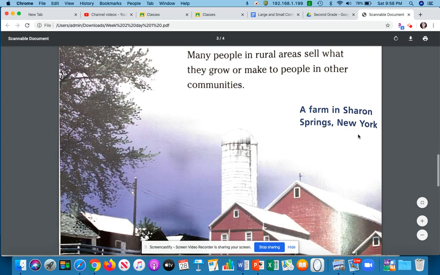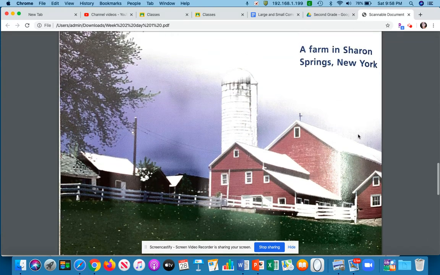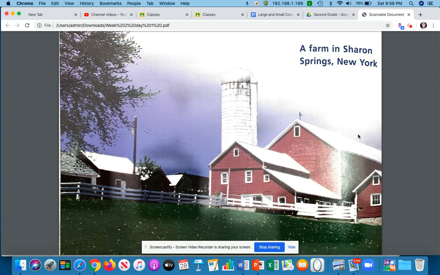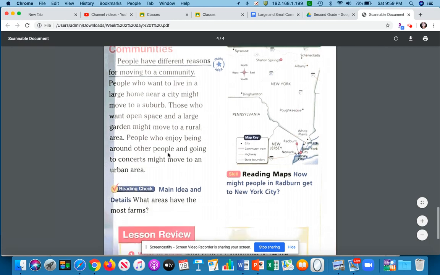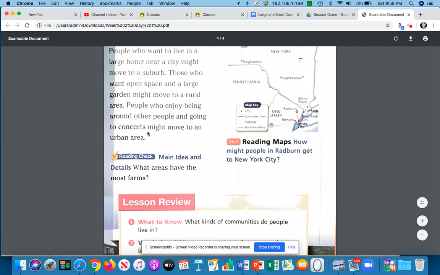A farm in Sharon Springs, New York. So again, it's just in New York State, but it's not in New York City. It is outside of New York City. Moving between communities, cities, suburbs, and farms. Many have different reasons for moving to a community. People who want to live in a large home near a city might move to a suburb. Those who want open space and a large garden might move to a rural area. People who enjoy being around other people and going to concerts might move to an urban area.